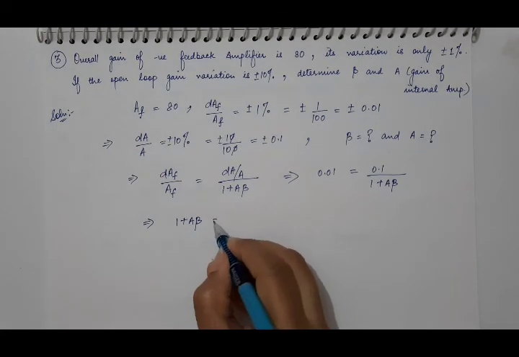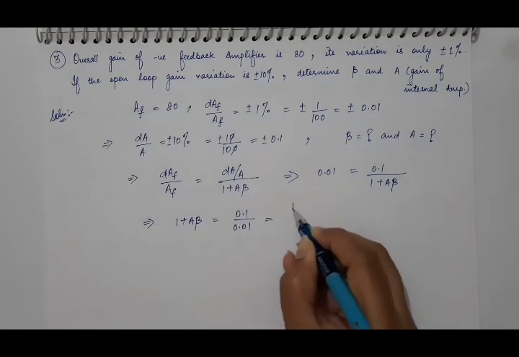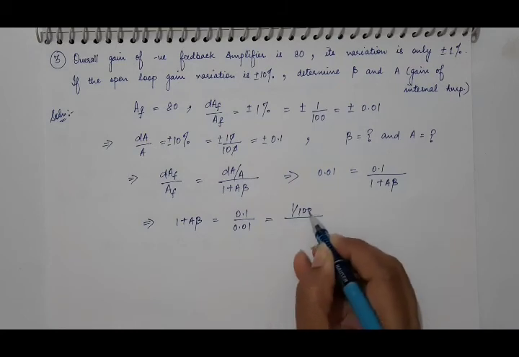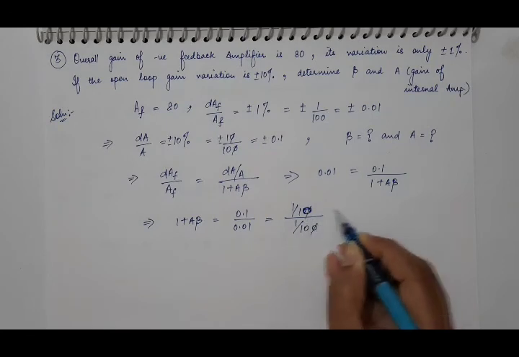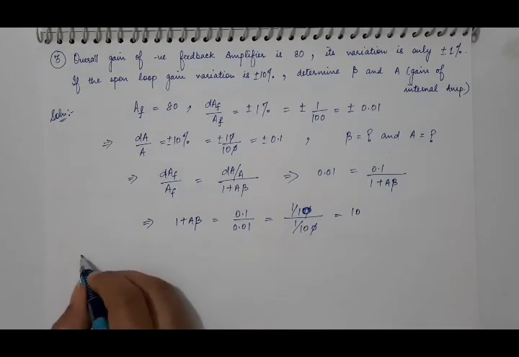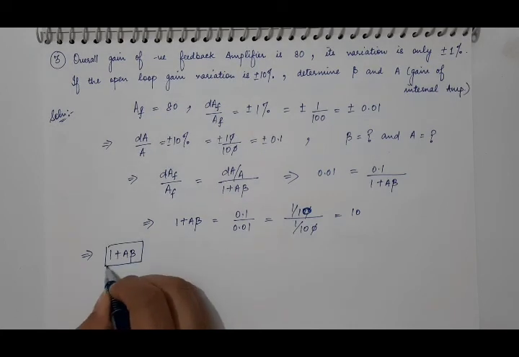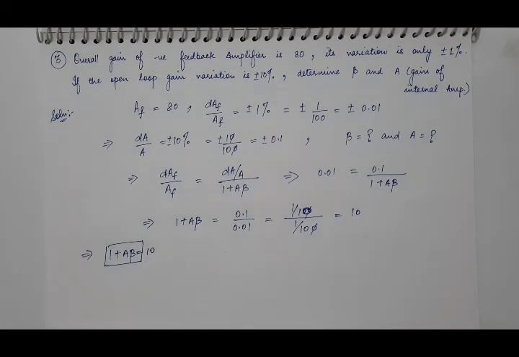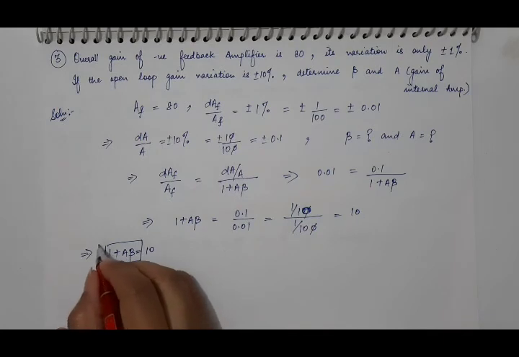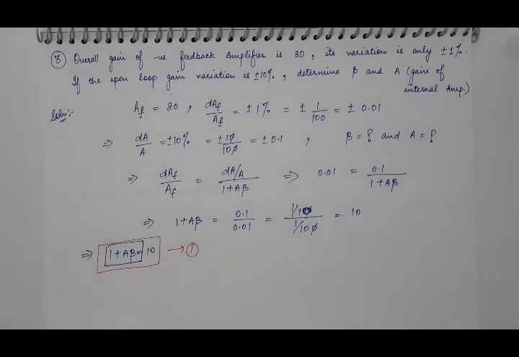So see how. Here we will have 1 by 100 and 1 by 10, and here we will have 1 by 100. So it is equal to 10. So the value of 1 plus A beta is equal to 10. Suppose this as equation 1.